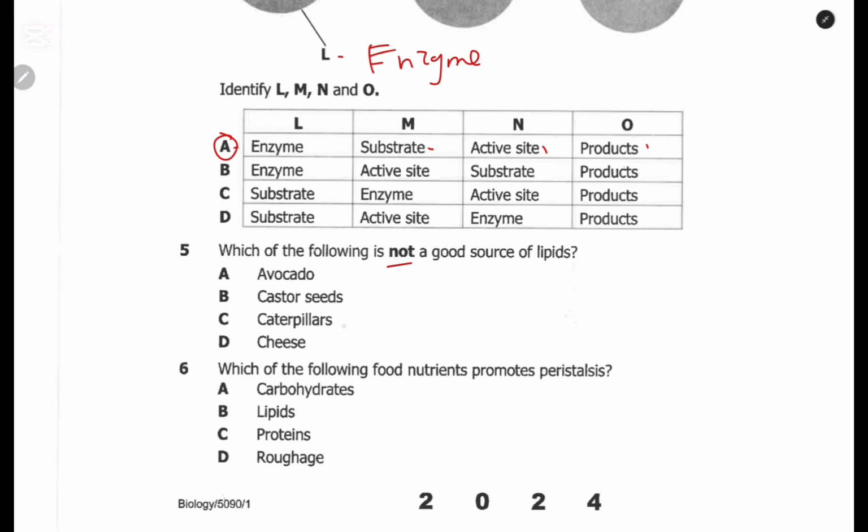Caterpillar, then we have cheese, D. Cheese contains oils. So therefore the answer here, caterpillars are not a good source of lipids, but a good source of proteins. And therefore the answer is C.